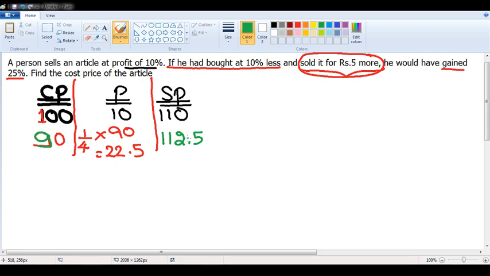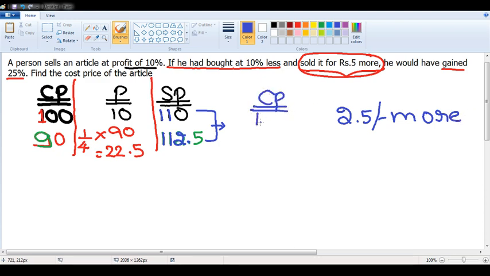Same analogy I am using right now. Whatever numbers are written on the screen, everything is according to my assumption. According to my assumption, selling price was 110 rupees. Now the selling price in the second case is 112.5 rupees. That means 110 is becoming 112.5. If I had sold at 2.5 rupees more, my original cost price would have been 100.